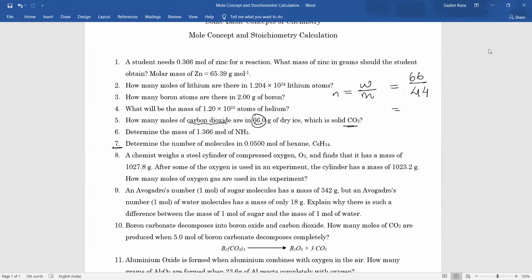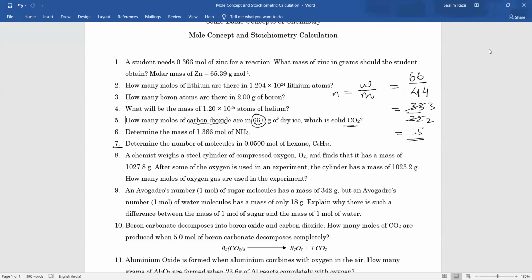This will be equal to how much? 33 by 22. Then if you calculate it, this becomes 33 by 22. It is equal to 1.5. Correct? It is equal to 1.5, because 11 twos are 22 and 11 threes are 33.